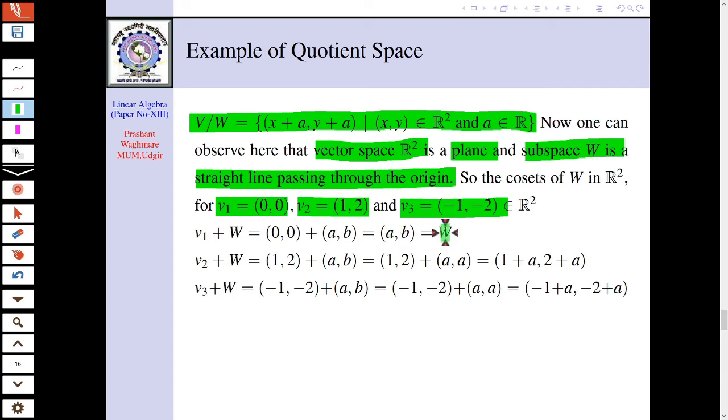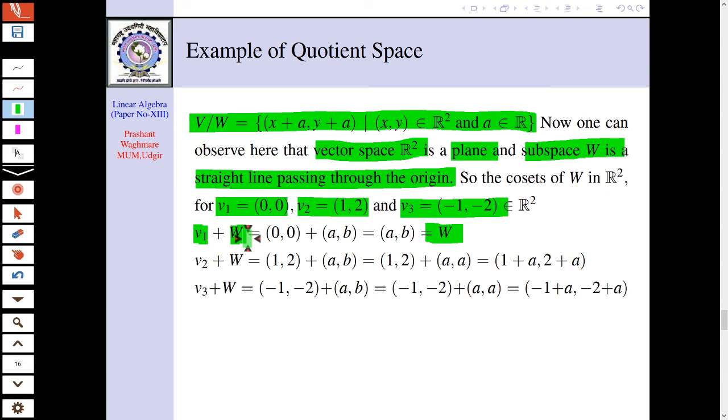We will get again A, B. So I will get W here. So V1 plus W is W, where V1 is 0, 0, because V1 is already in W. It is in W already, because W is a subspace, so the identity should be there.